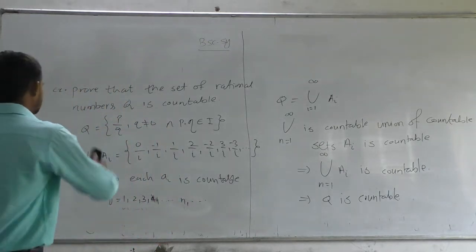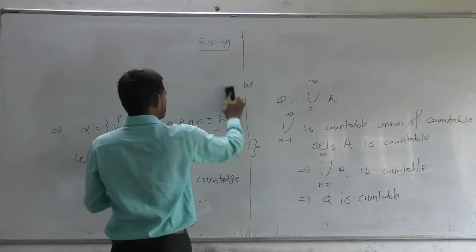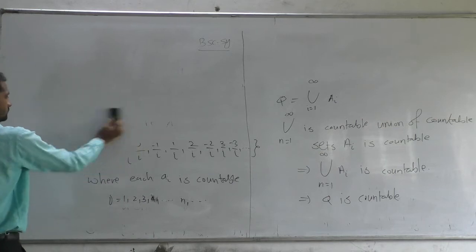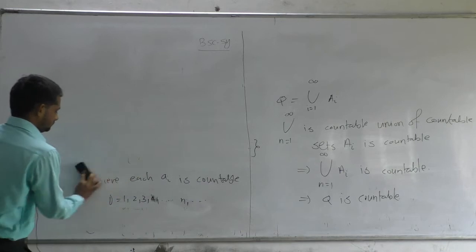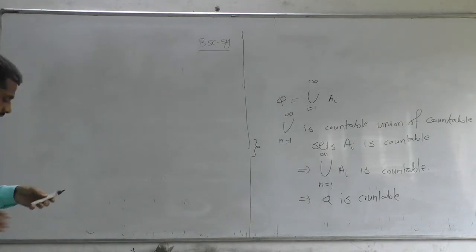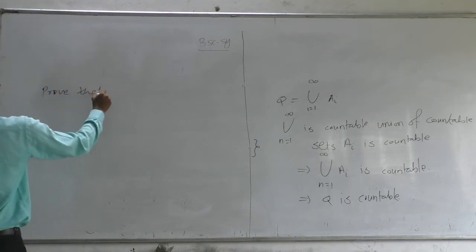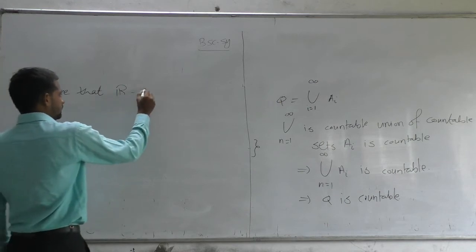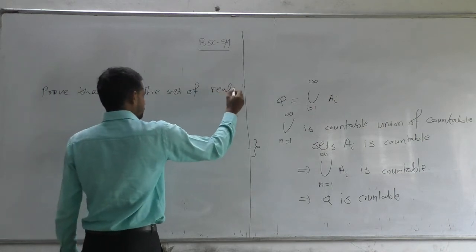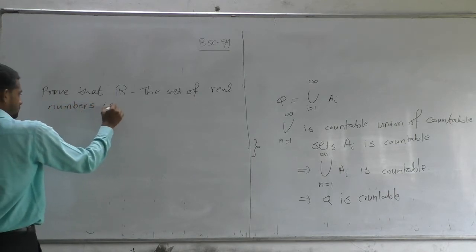Now another example. Prove that the set of real numbers is uncountable.